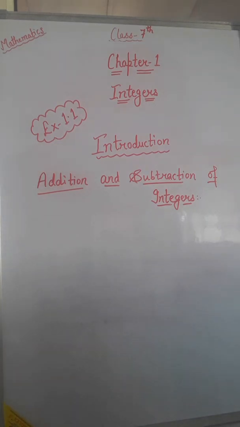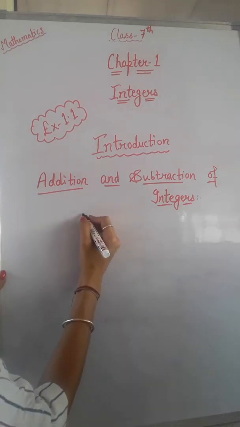So students, in a simple way, if we have to do addition, we just have to add 2 numbers, 3 numbers, 4 numbers or whatever else, and in case of subtraction we have to simply subtract the numbers. But if we have to do addition and subtraction of integers, then there are 4 basic rules.